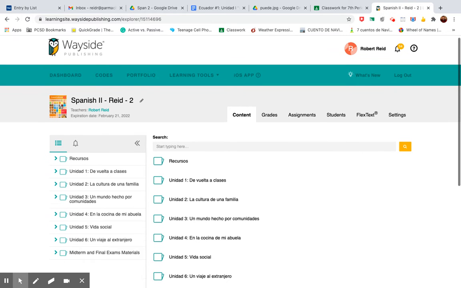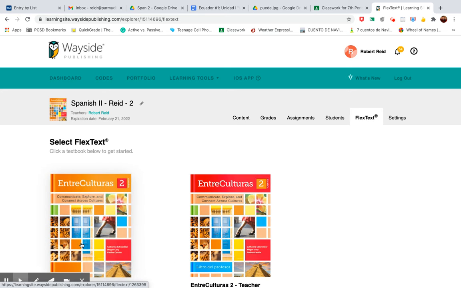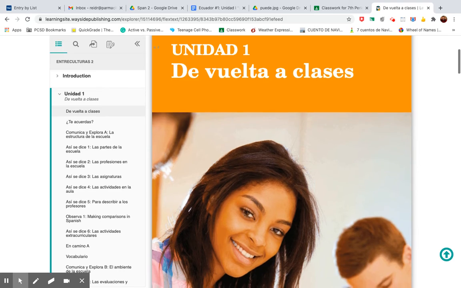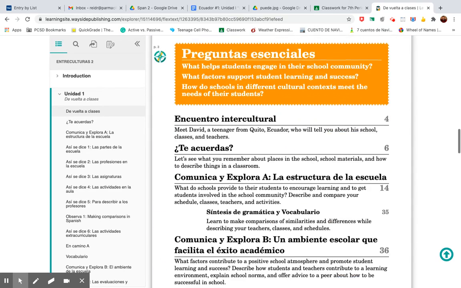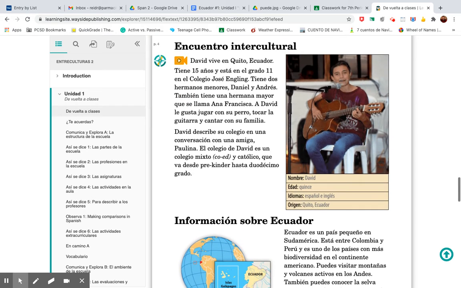When you go to the online textbook, you're going to click Flex Text, and it should automatically take you to your textbook. And you're going to scroll down to pages 4 and 5, starting here, Encuentro Intercultural. You don't have to do this part. Read this part because you already did a little something with that video you watched about David.